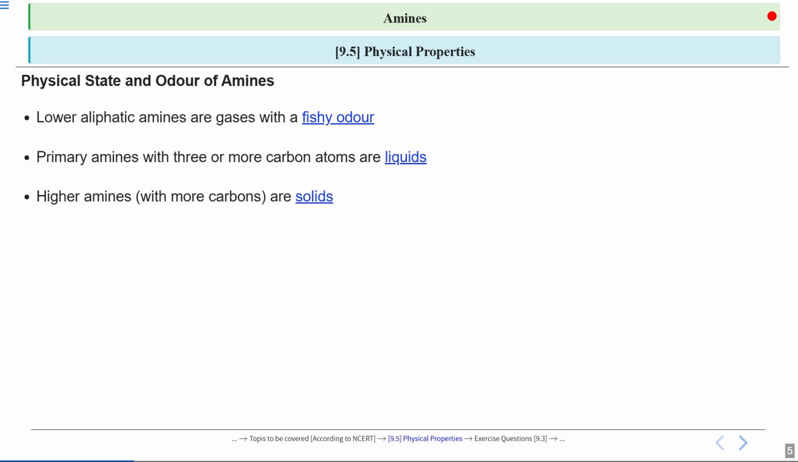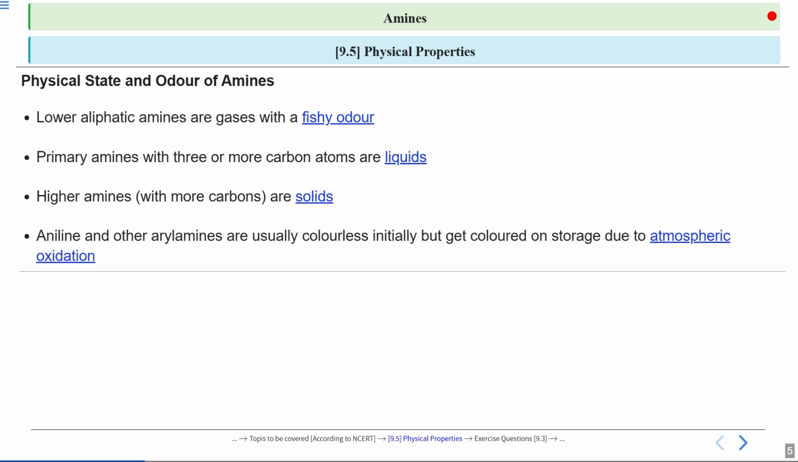Now when the number of carbon atoms increases even more, we get higher amines, which are solids. The increased molecular size means even stronger forces holding the molecules together, so they stay solid at room temperature. This trend, gas to liquid to solid, as molecules get bigger, is quite common in many organic compounds.